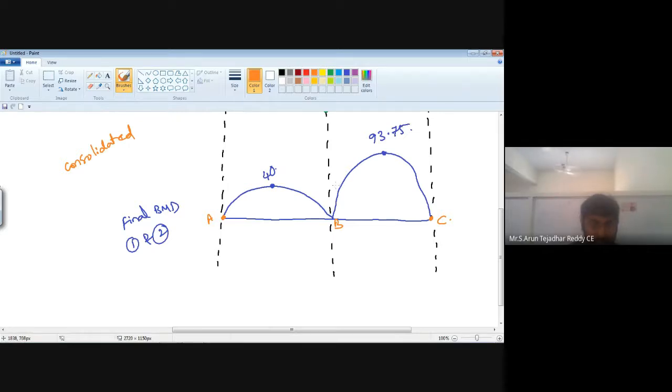What is the value? 69.86. It is 40, and here it is 93.75. Then you will get 69.86 in between here, somewhere near the 40. Now join.